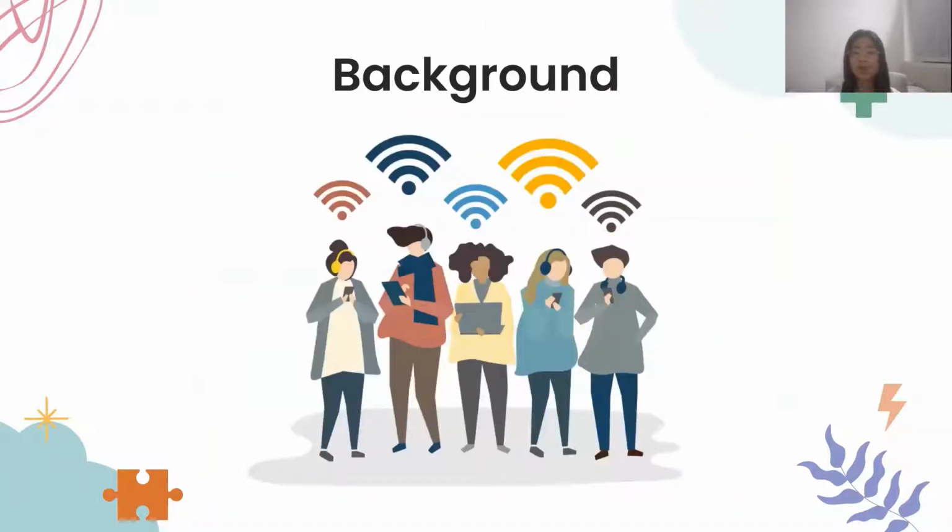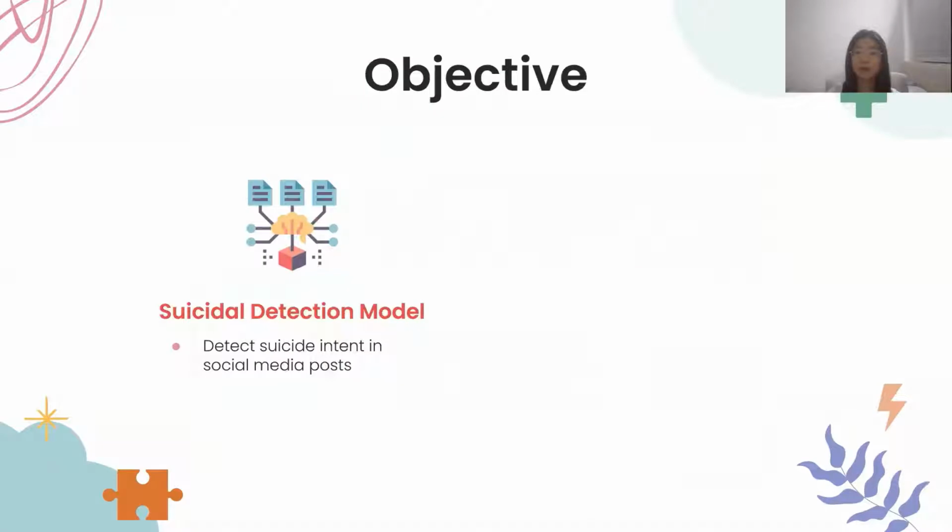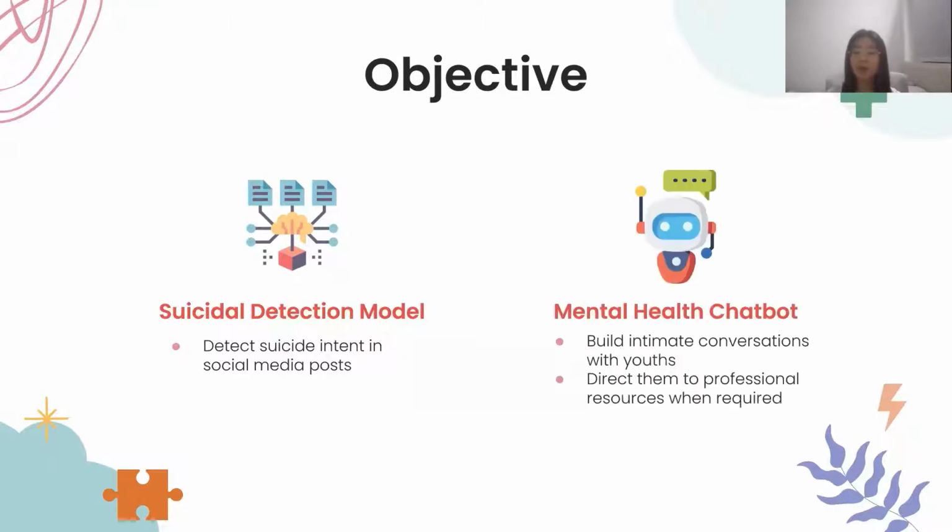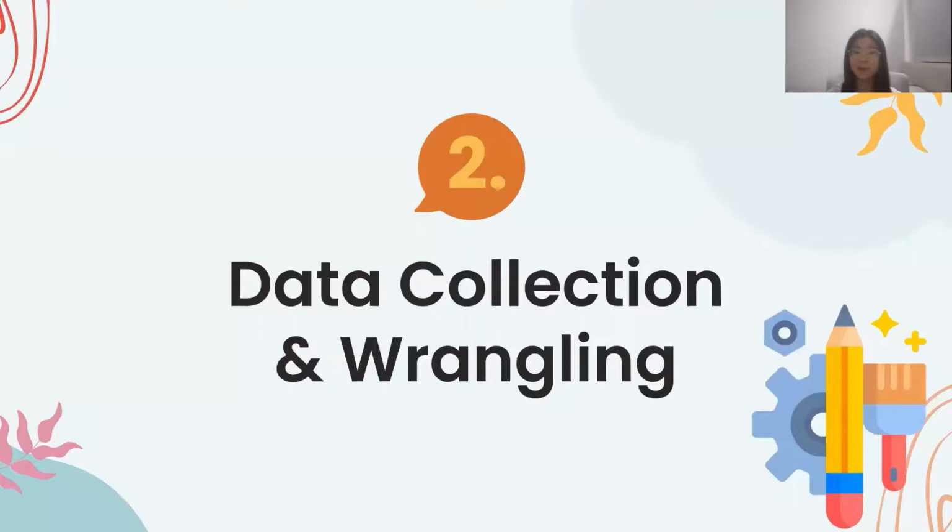We believe that as avid users of social media, youths are more likely to communicate about suicidal thoughts online. Thus, this project aims to build a predictive model to detect suicidal intent in social media posts. To further highlight the applicability of our model, we aim to integrate it into a chatbot designed to build intimate conversations with youths and direct them to professional resources when signs of distress are identified. We will start off with the data collection and wrangling step.